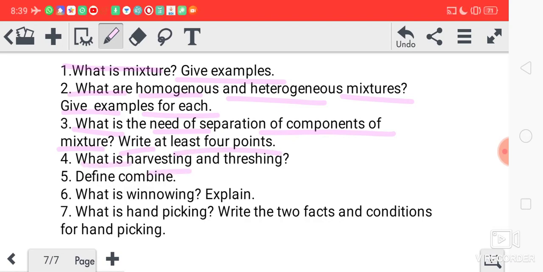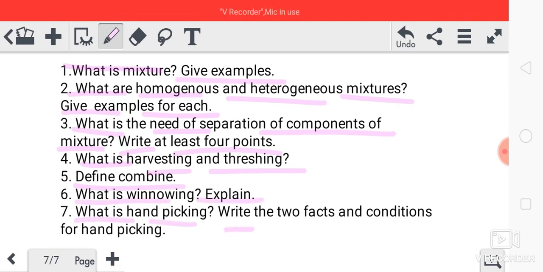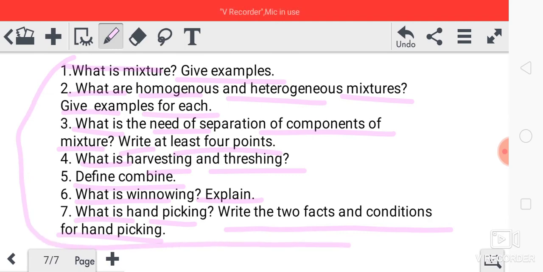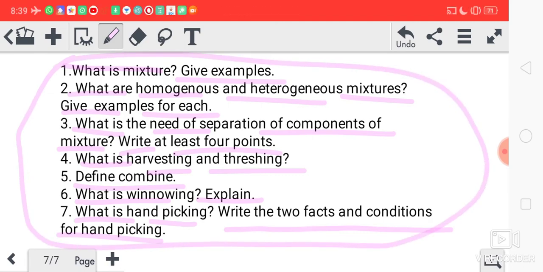What is harvesting and threshing? Define combine. Then explain what is hand picking. Write the two facts and condition for hand picking. You have to write these in your notebook, and these questions are also very important from your exam point of view. So all of you will do it.